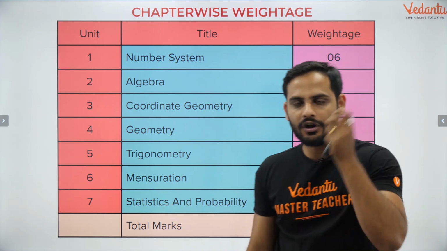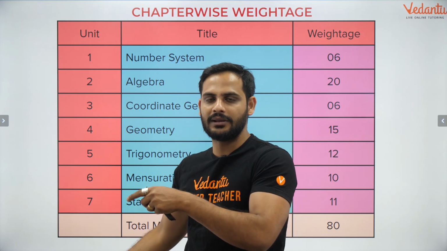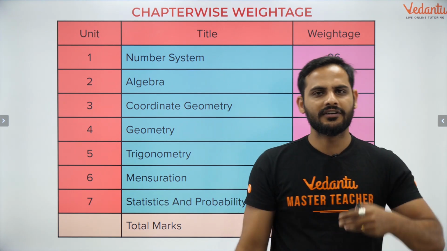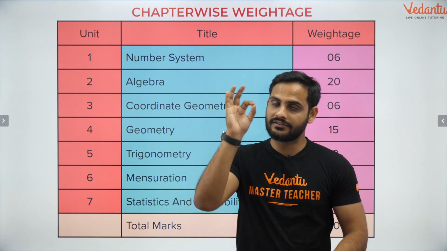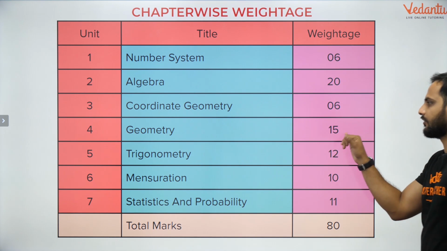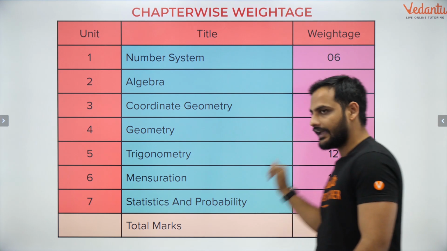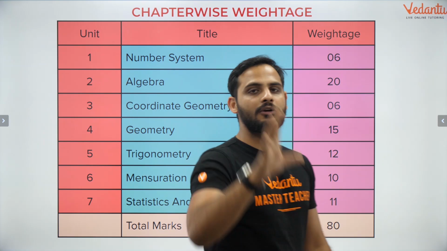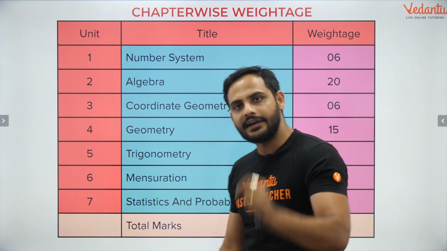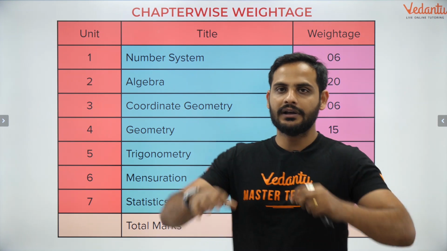Whenever you're revising, solve that question one more time so that you'll get to know you're good enough. Otherwise, in the topic circles, only 2 theorems are there. The topic triangles is the most important part. This geometry unit, which is carrying 15 marks, I'm telling you 7 to 8 marks or maybe 9 also will be from the topic triangles, because that chapter is really very important.